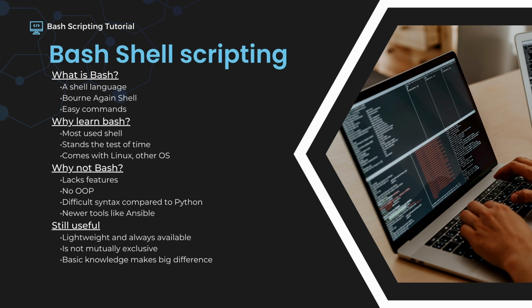Bash is often used in tandem with tools like Ansible or integrated in Python scripts. This is exactly the reason why you should learn Bash. Just knowing the basics could mean a big difference in a lot of situations. Sometimes the old trusty tools are still the most reliable.